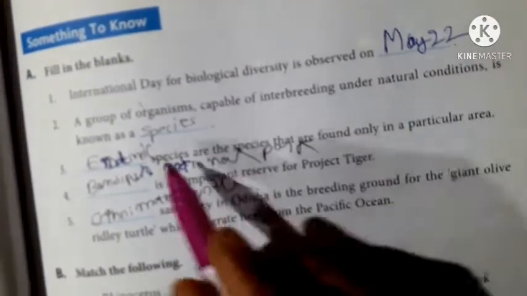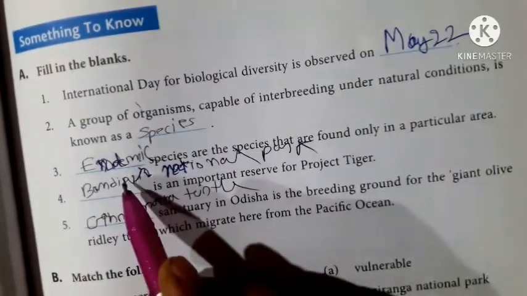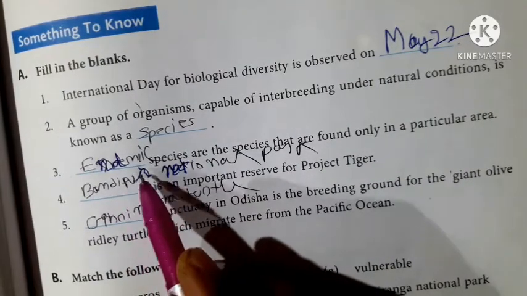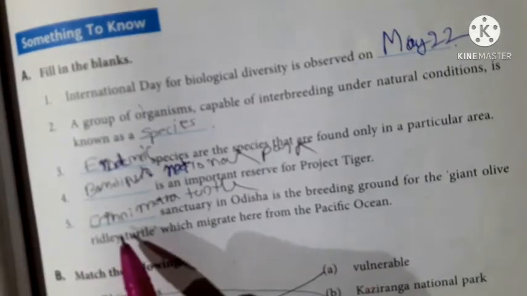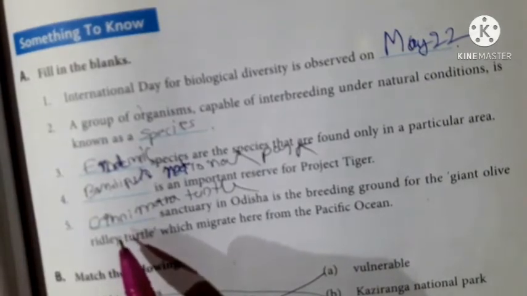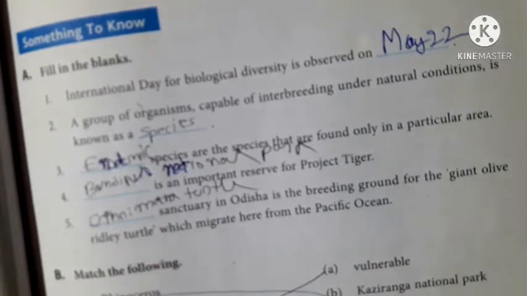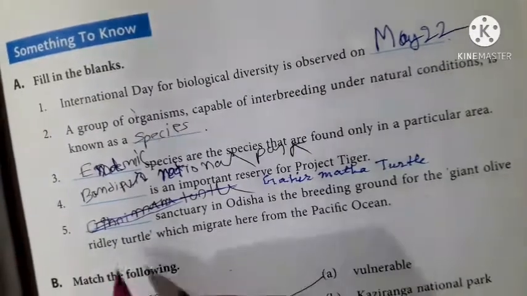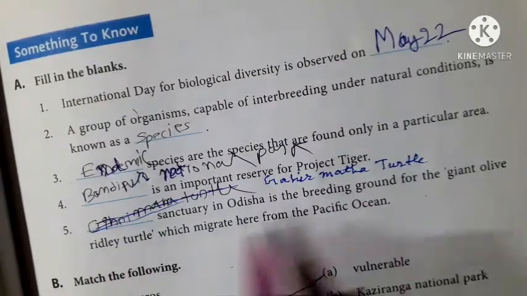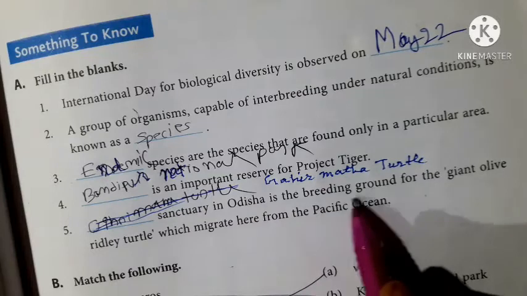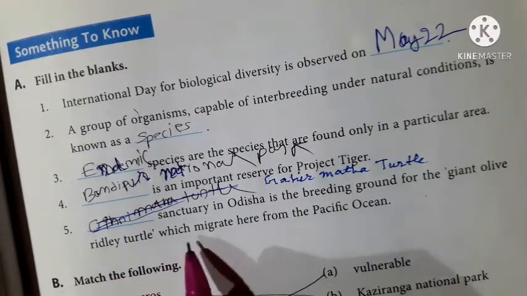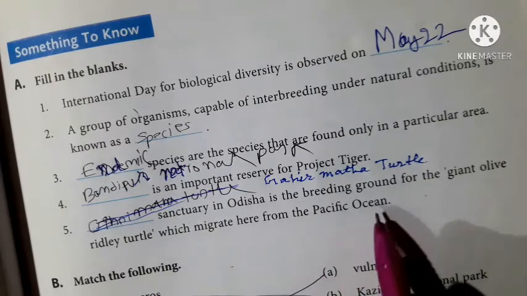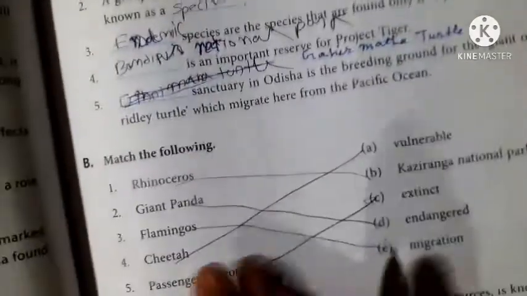May 22, a species, endemic, Bandipur National Park. Gahirmatha Turtle Sanctuary in Orissa is the breeding ground for the giant olive ridley turtle which migrates here from the Pacific Ocean. Match the following.